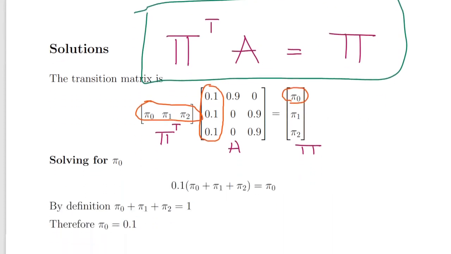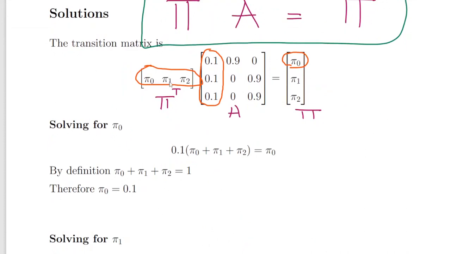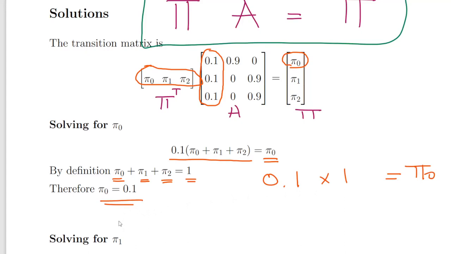So pi 0, pi 1, pi 2 multiplied by the first column, 0.1, 0.1, 0.1, gives us this expression, and that will be equal to pi 0. Now, by definition, pi 0 plus pi 1 plus pi 2 is equal to 1. Therefore we have 0.1 times 1 equal to pi 0, so pi 0 is equal to 0.1.